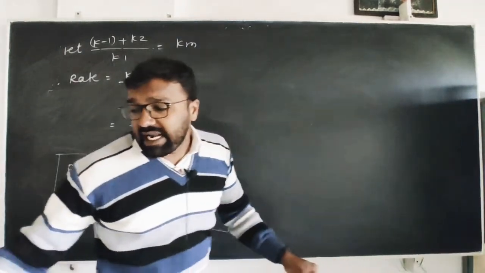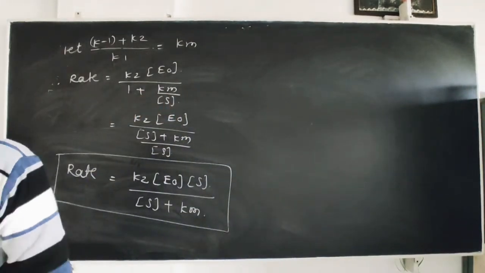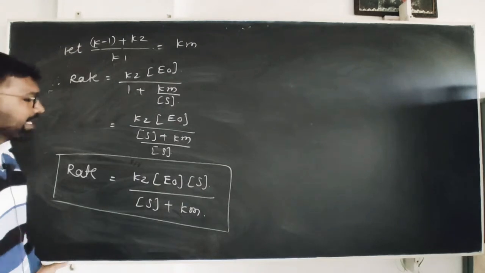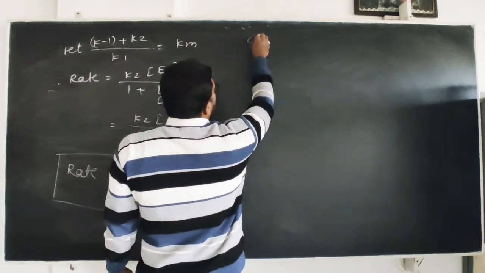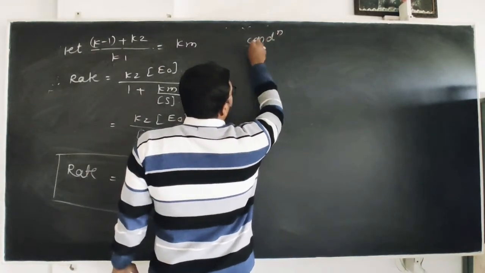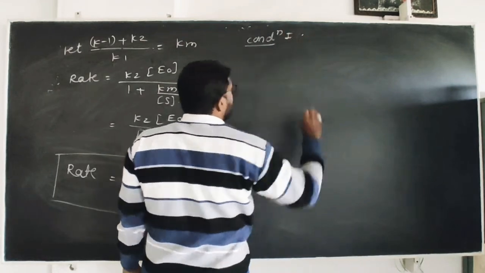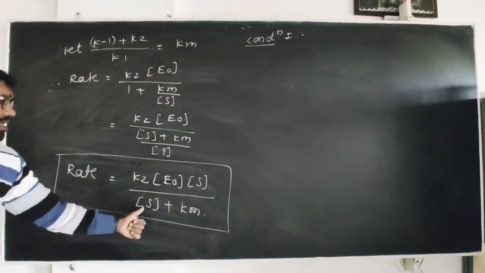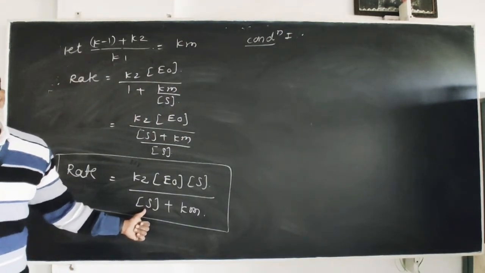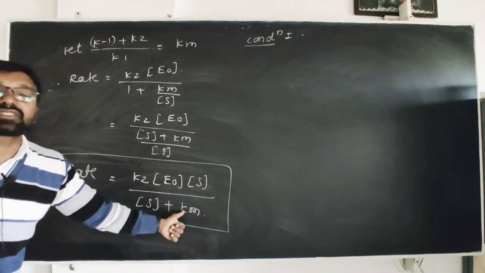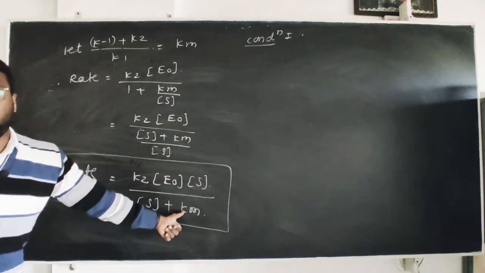To find the actual rate of the enzyme catalysis reaction, we apply conditions. There are 3 conditions. Condition first: the concentration of S is far less than the Michaelis and Menten constant.